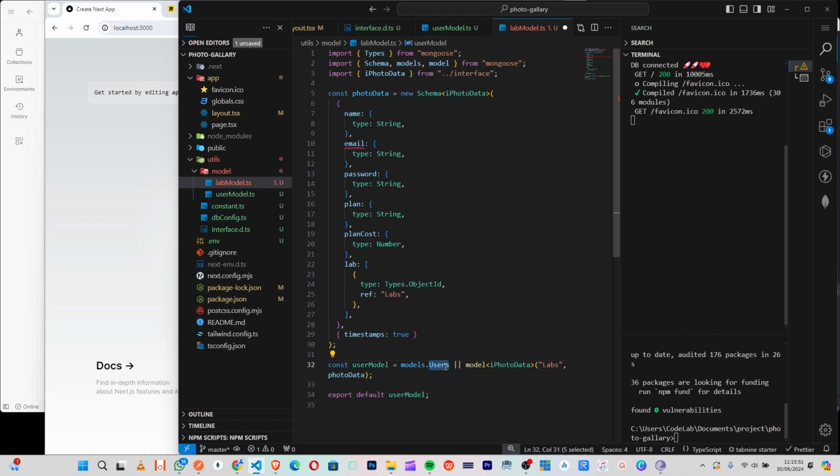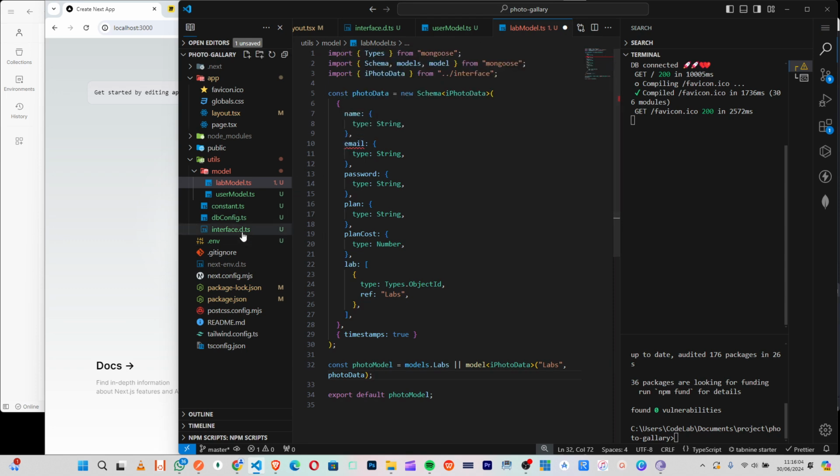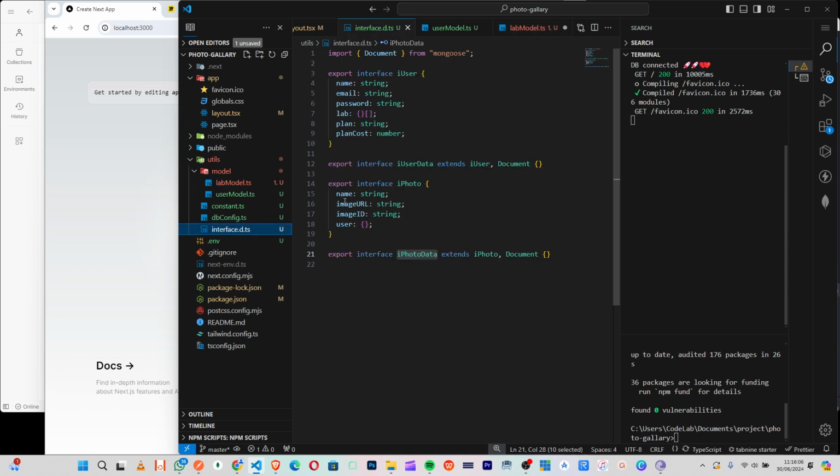Of course, yes, it will be labs. So this user turn on photo. Then let's change it. So I think, let me see. So I use name, image ID, image URL.